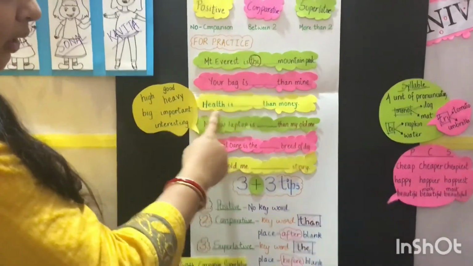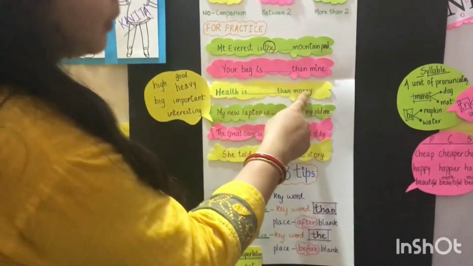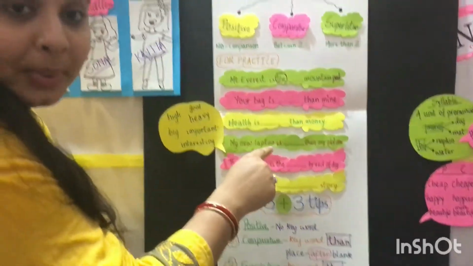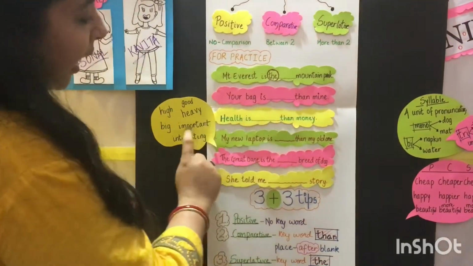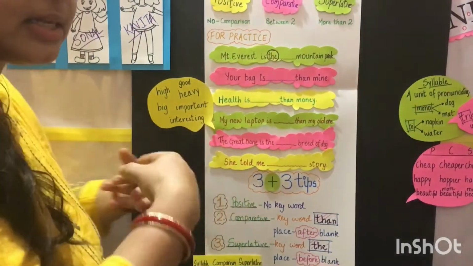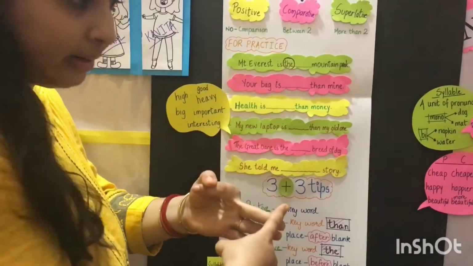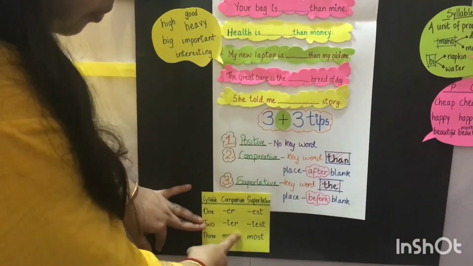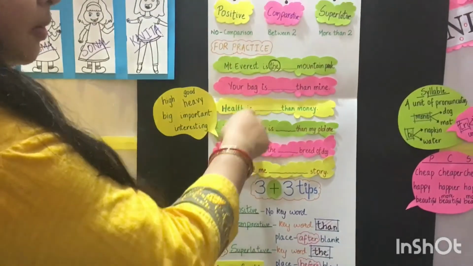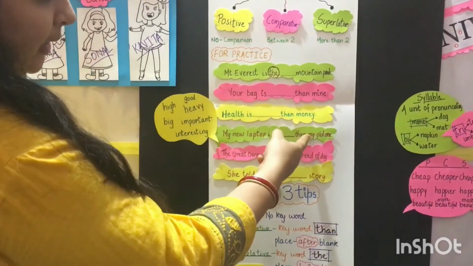The third one. Health is dash than money. Again comparative. पहले blank है, then THAN लिखा है. Important. See the syllables. Important has three syllables. Three syllable comparative, I will add more. Health is more important than money.